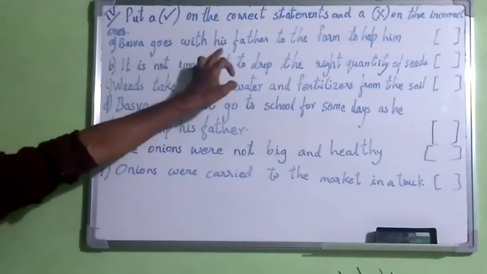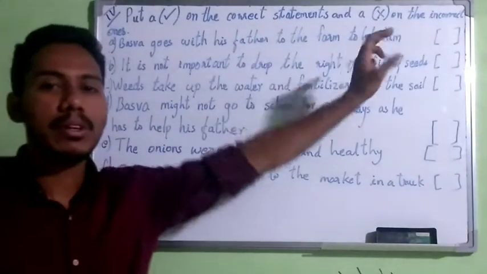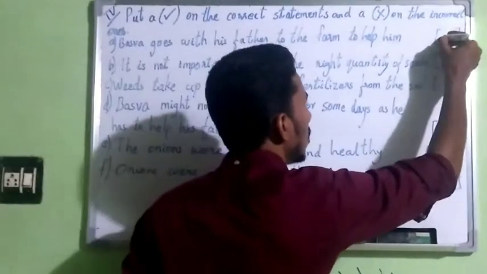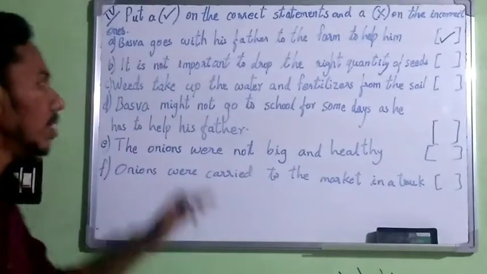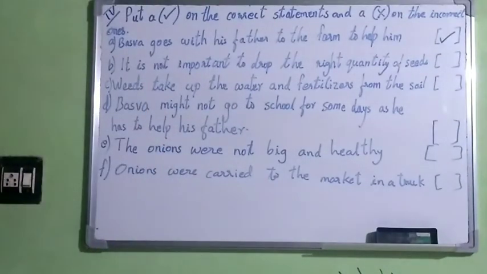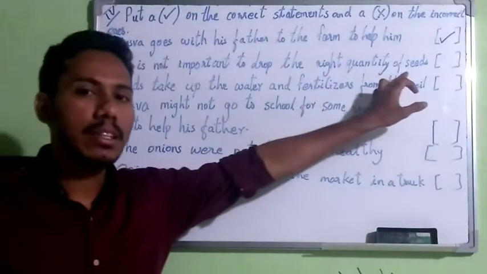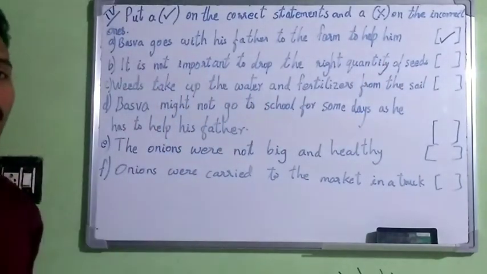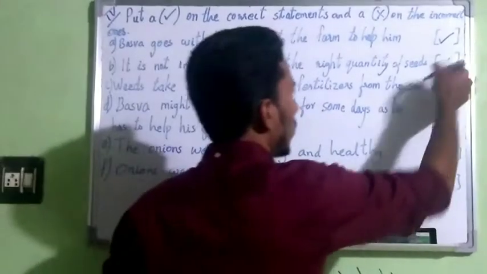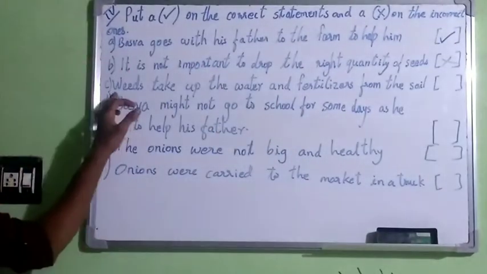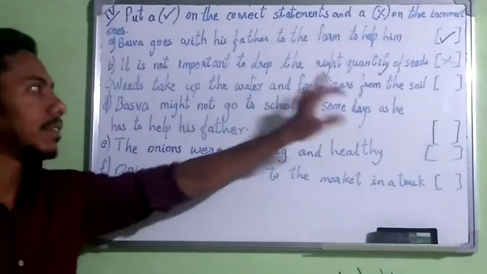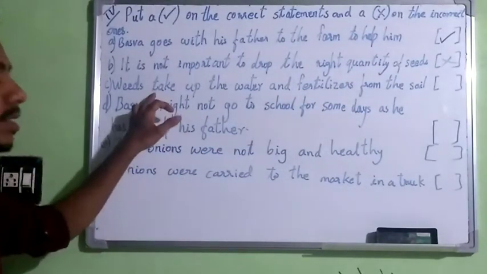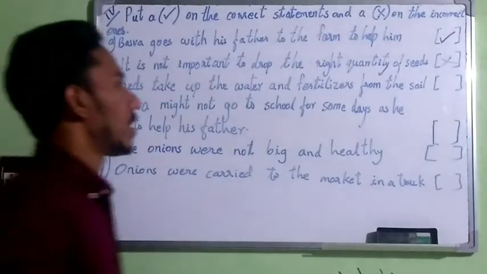Baswa goes with his father to the farm to help his father. Yes, it is true. Then, it is not important to drop the right quantity of seeds. It is important, but here it says not important. So it is false. The next one: weeds take up the water and fertilizer from the soil. It is true.